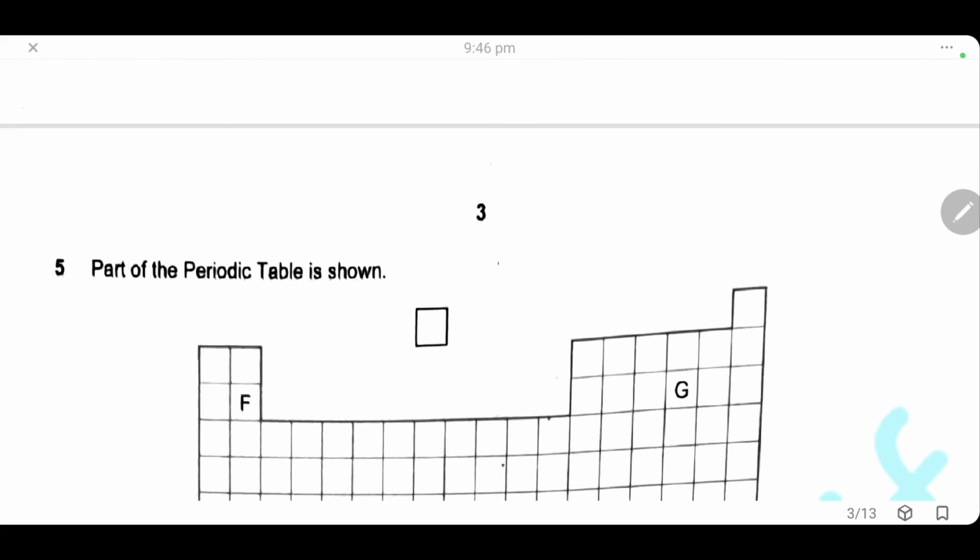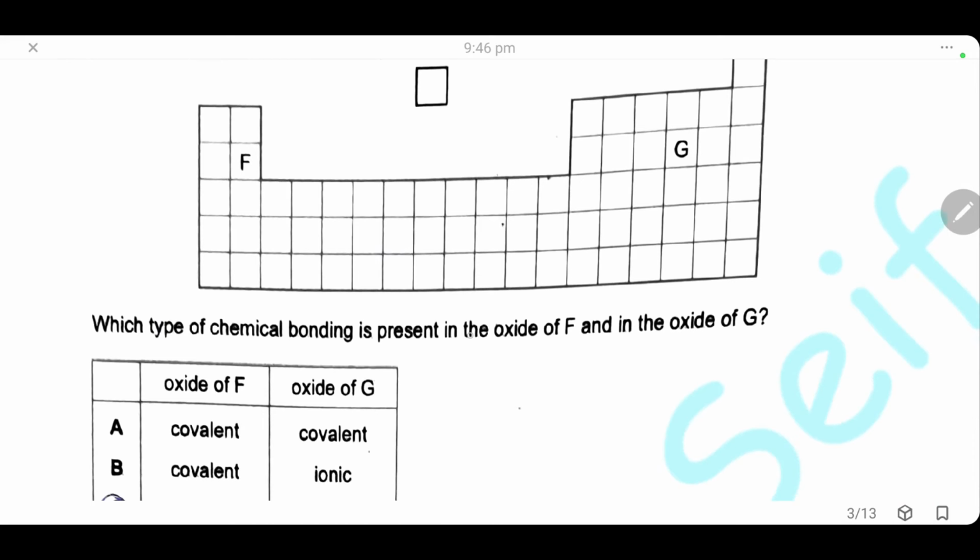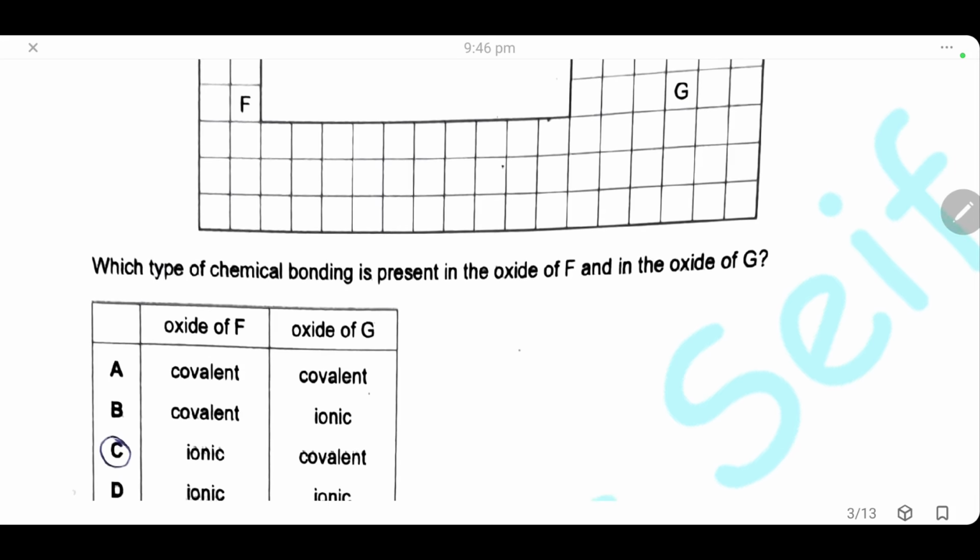Question 5. Part of the periodic table is shown. Which type of chemical bonding is present in the oxide of F and oxide of G? So he's asking about the type of bonding. Hence, F is a metal, so it will form ionic bond with oxygen. The oxide of F will be ionic compound, and hence G is a non-metal, so it will form covalent bond with oxygen and the oxide will be covalent. The answer is C.